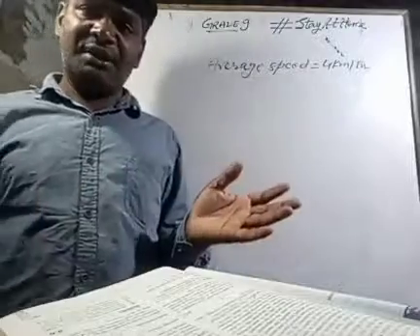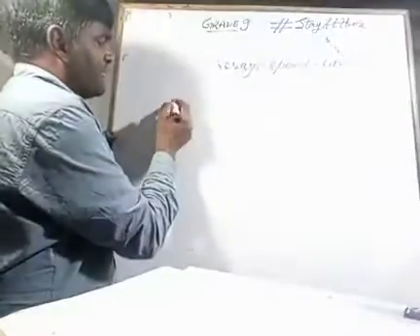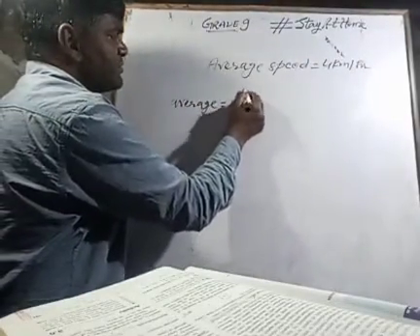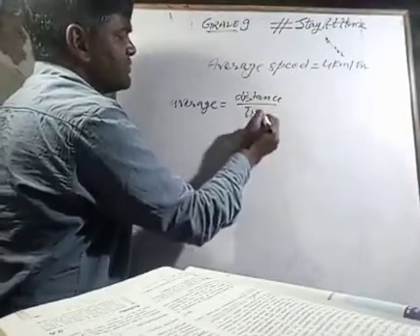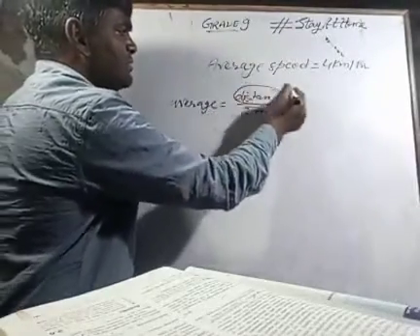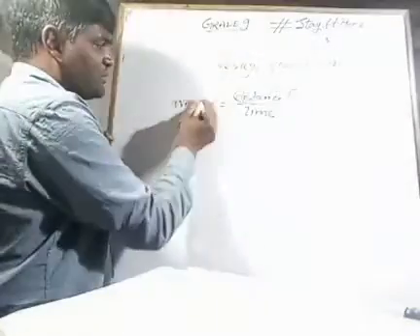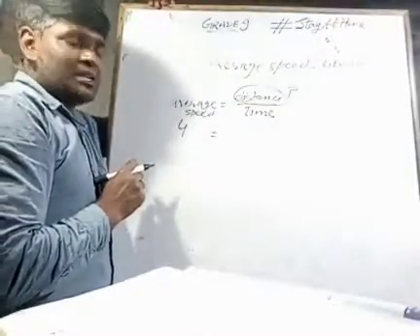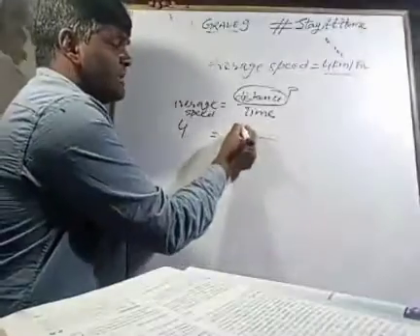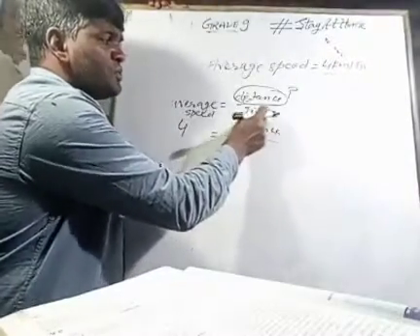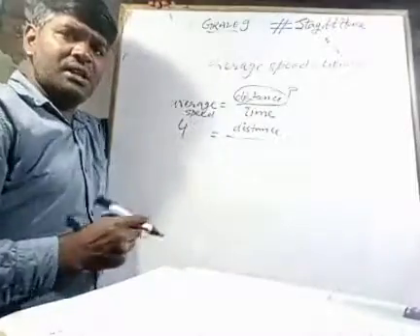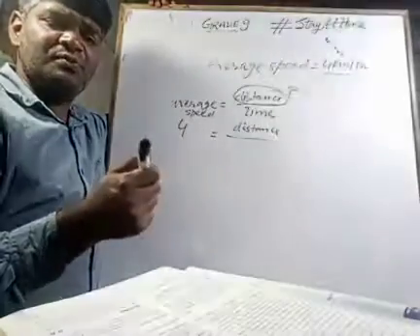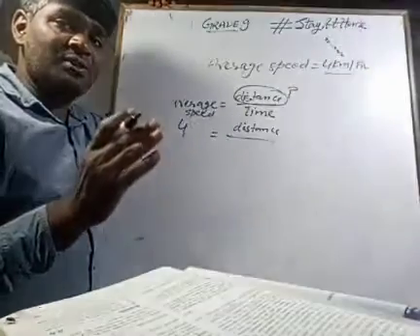So how will you estimate? From the speed formula, average speed is given as total distance upon time. So my dear student, here you need to calculate that distance. Average speed is given to you, 4 km per hour, so we can write the magnitude of the average speed. What is next? We need to calculate distance. But what about time? Time is not given to us, but it is mentioned that you need to measure the time it takes you to walk from your house to your bus stop.